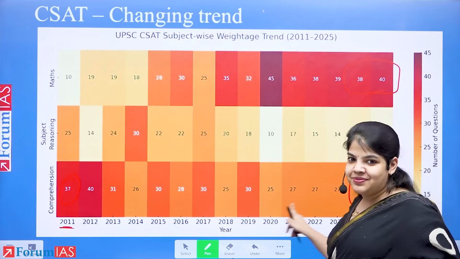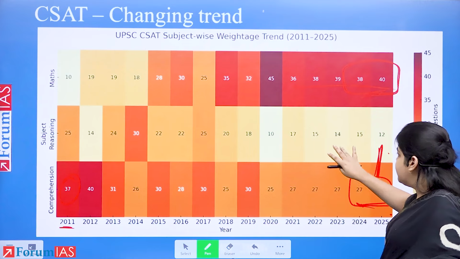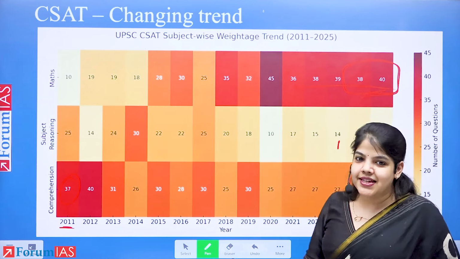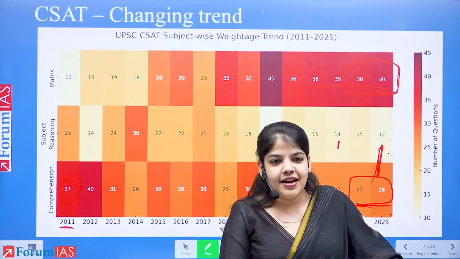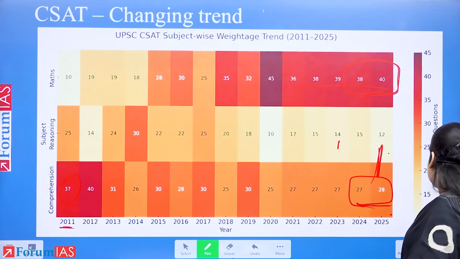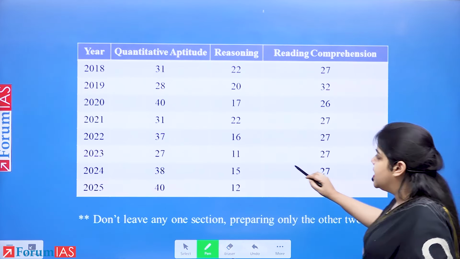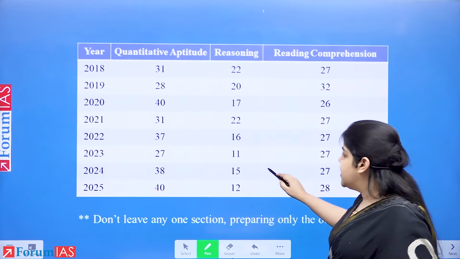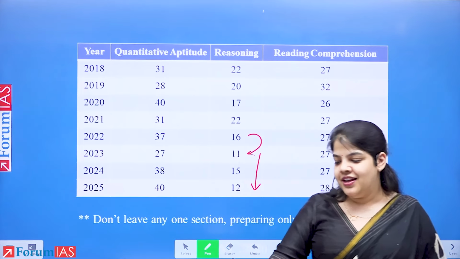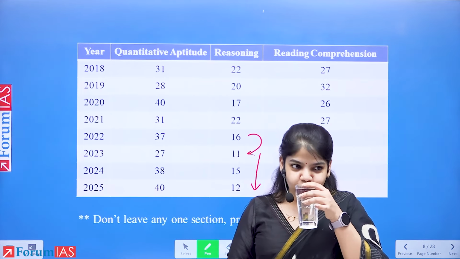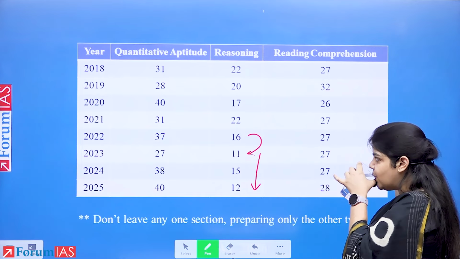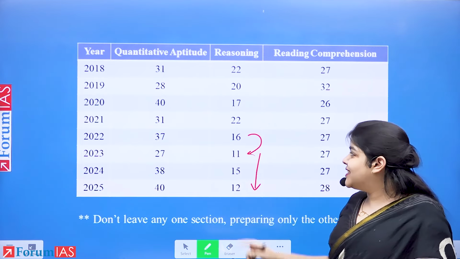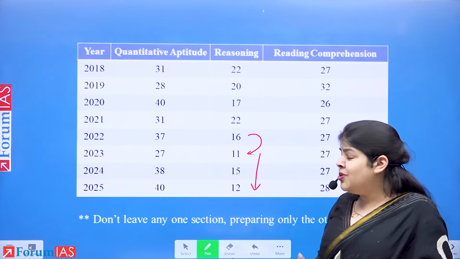Since 2021, there has been an increased focus on quantitative aptitude, on maths. We say that the paper became difficult in 2023 because suddenly reasoning reduced and maths increased. So you will see that the paper has become difficult because reasoning has been declining. Reasoning declined from 16 questions to only 11 questions. So those people who were banking on leaving quantitative aptitude suddenly had more questions from quantitative aptitude.